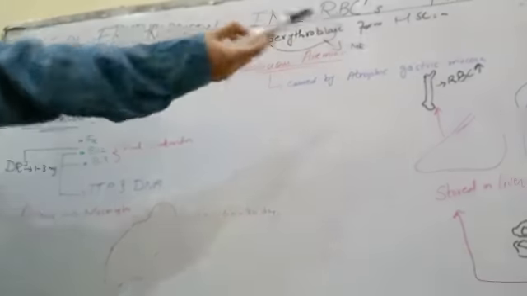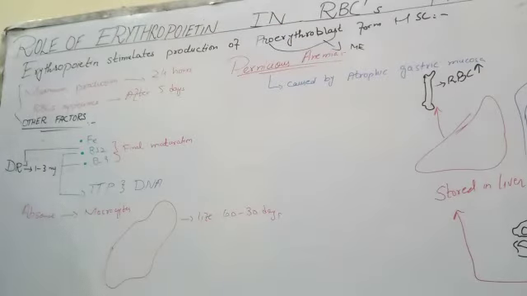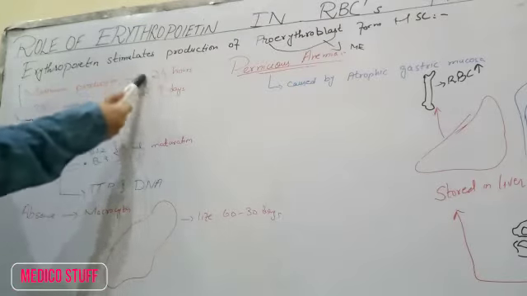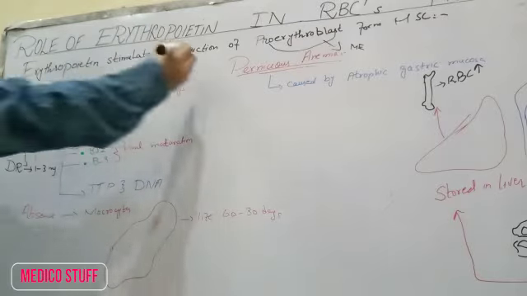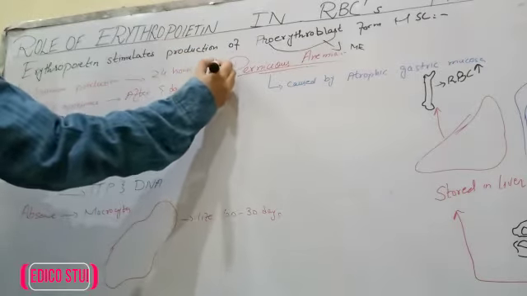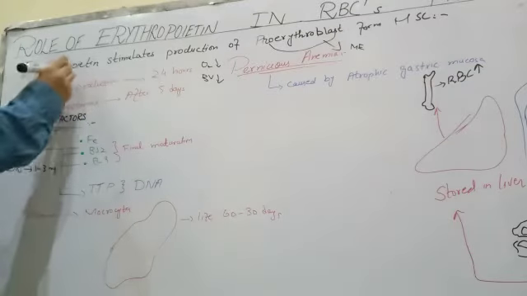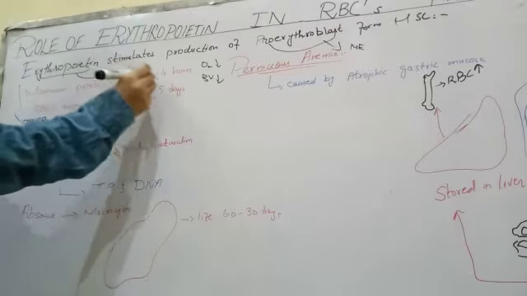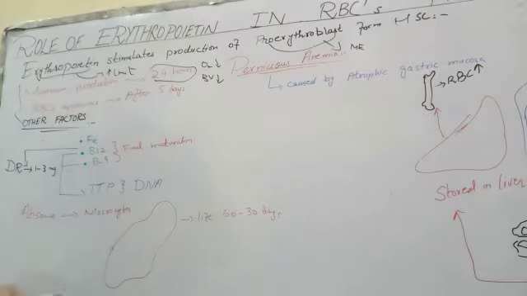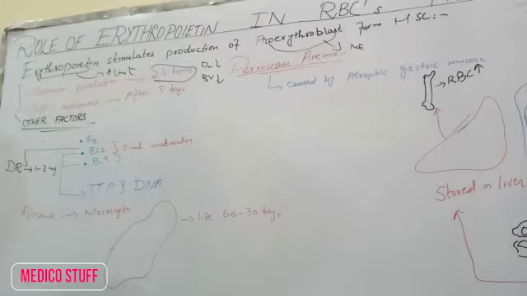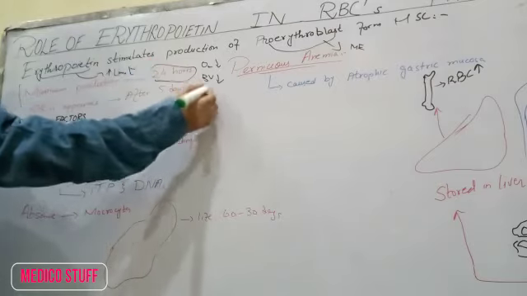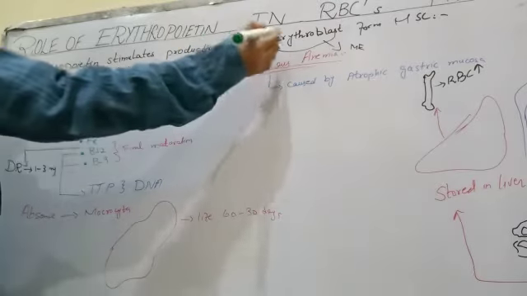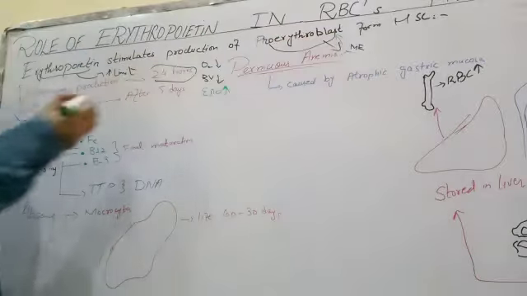So this is complete, but now we will study how much time it will take. The maximum production of erythropoietin will be in 24 hours. It means that if there is low oxygen or low blood volume, our kidneys start producing erythropoietin and it reaches its maximum limit within 24 hours. And obviously when erythropoietin increases, this causes increased stimulation of erythroblast from pro-erythroblast.